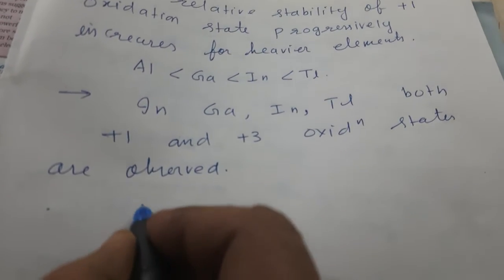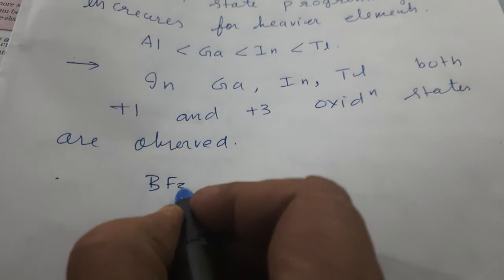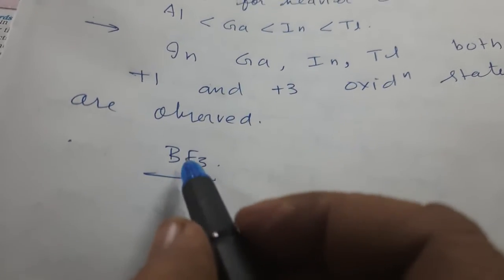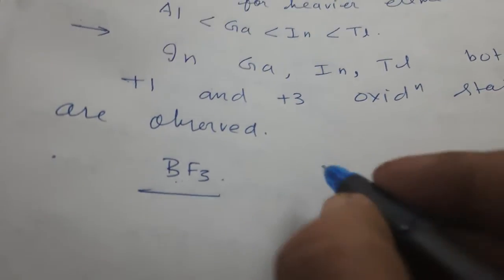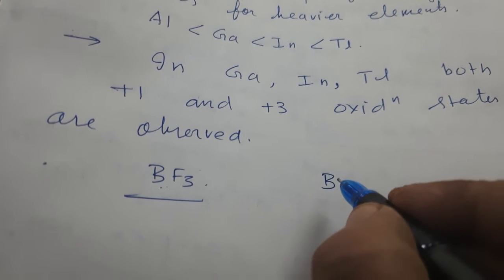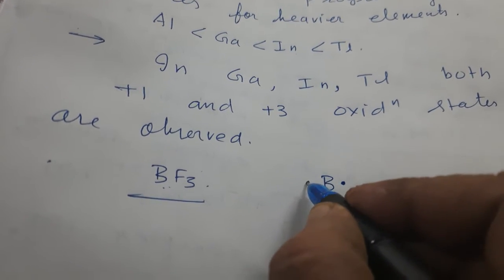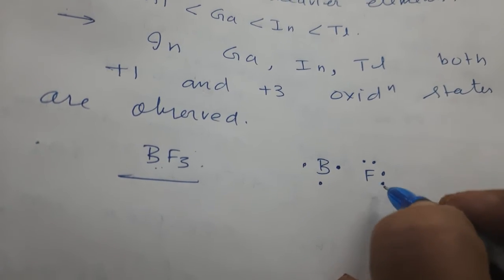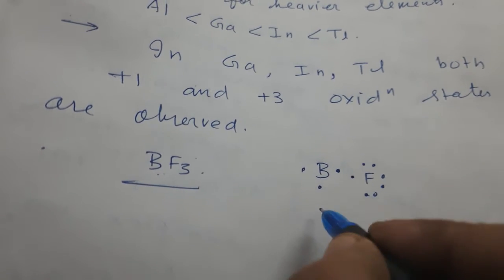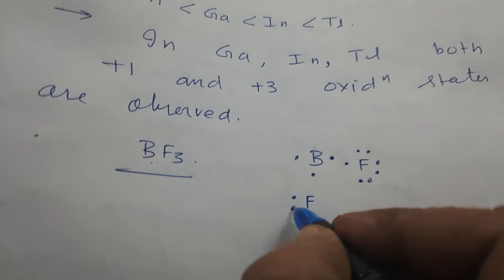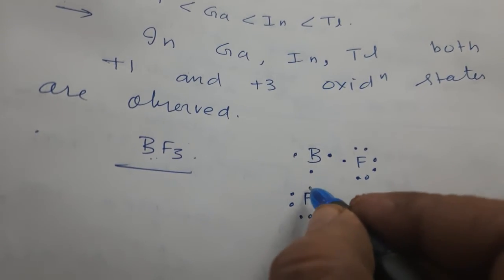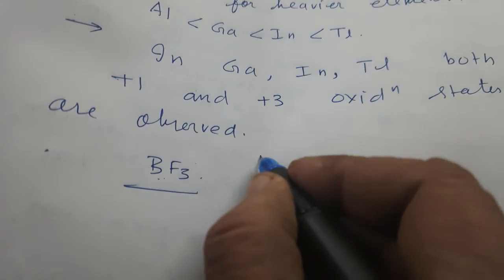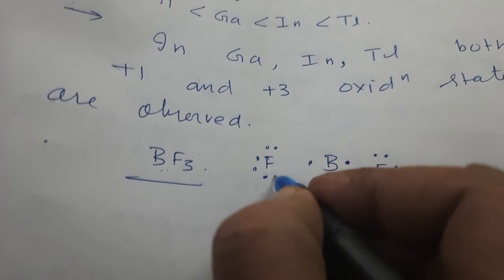If I show you structure of BF3, so you see it is an electron deficient type of compound. How? Boron has 3 electrons in the outermost orbit. So 1, 2, 3. Here F has 1, 2, 3, 4, 5, 6 and 7. Each fluorine has 7 electrons.